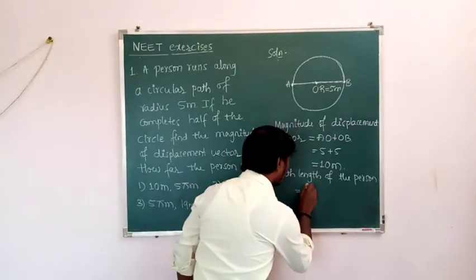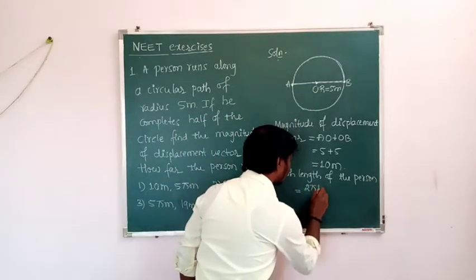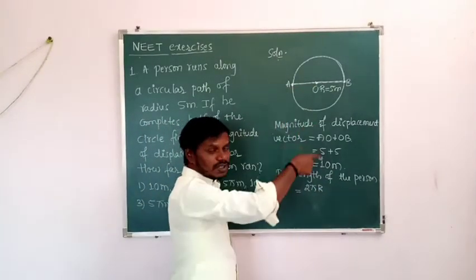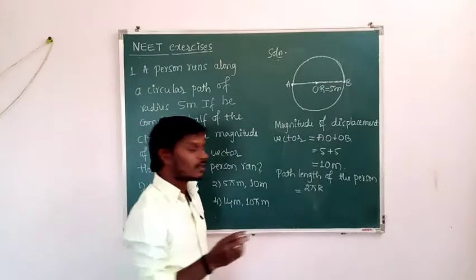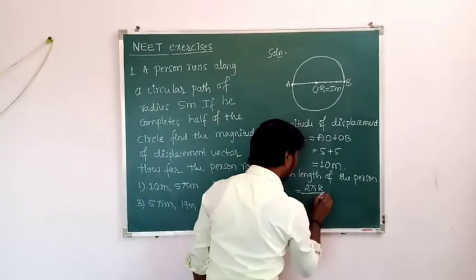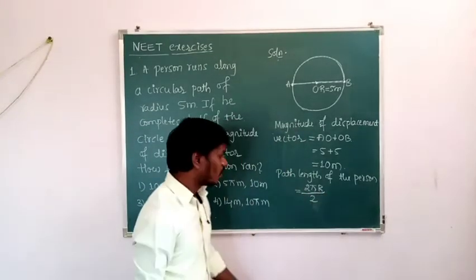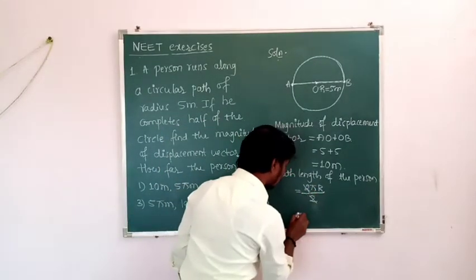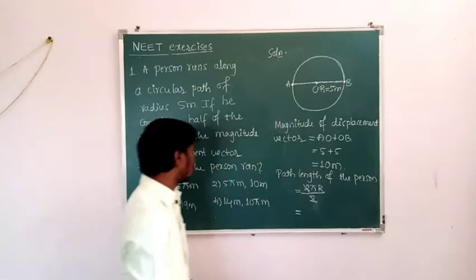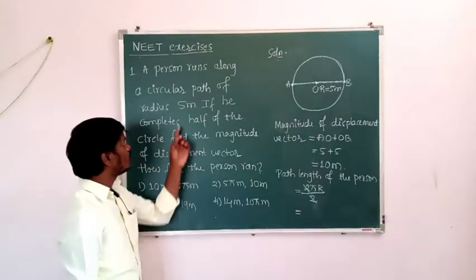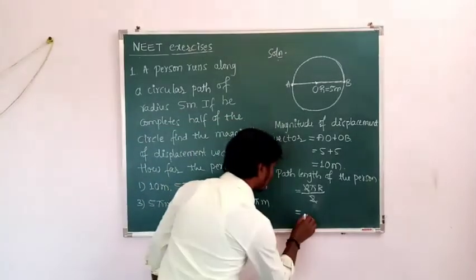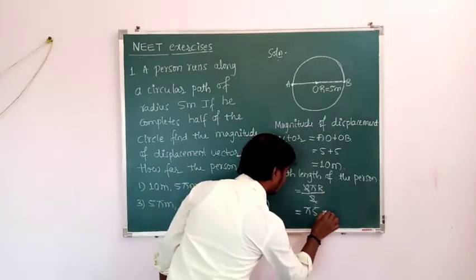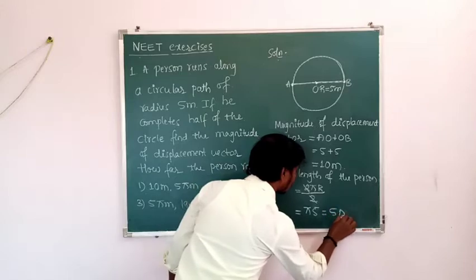Already we know the circumference formula. That is 2 pi r. But the person completes half of the circular motion, so 2 pi r divided by 2. Then what gets cancelled? 2 gets cancelled. Then what is the radius of the circular path? Radius is 5 meter. So that is pi into r, that is pi into 5. That is 5 pi meter.